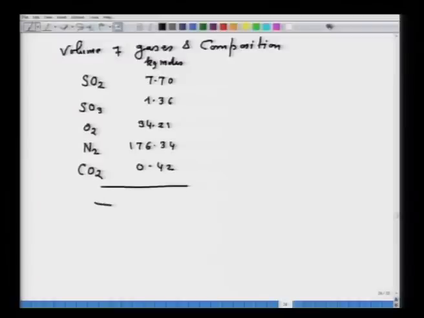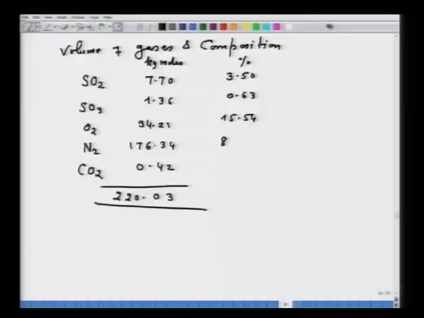This total makes 220.03. Now, percentage I can always calculate by dividing by this total, straight away you can do it: 3.50, 0.63, 15.54, 80.14 and 0.19. I would like to draw your attention to the nitrogen